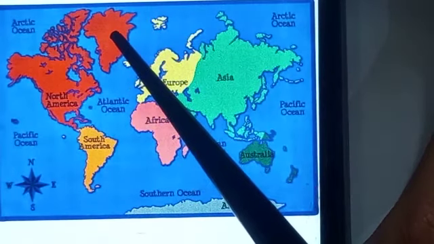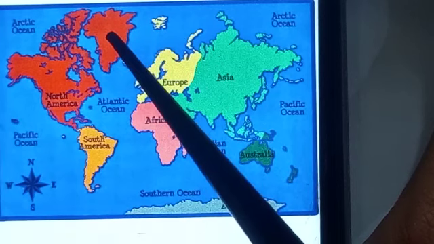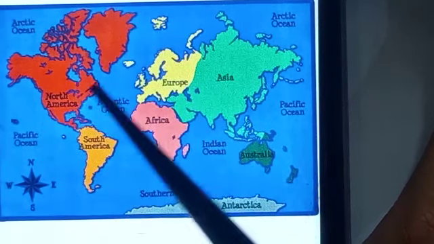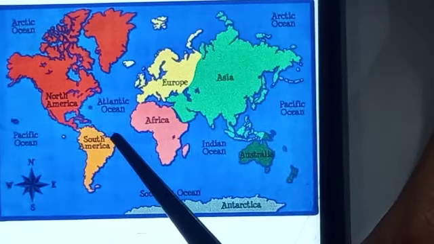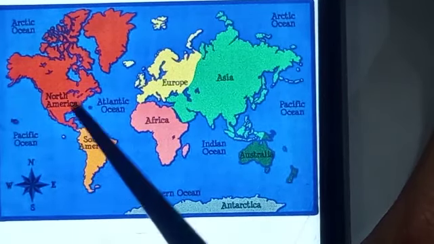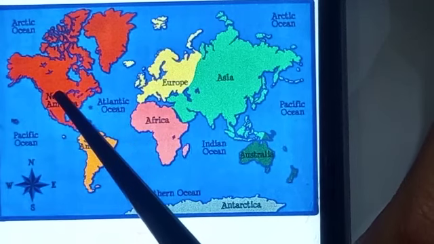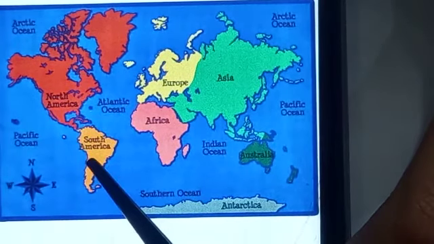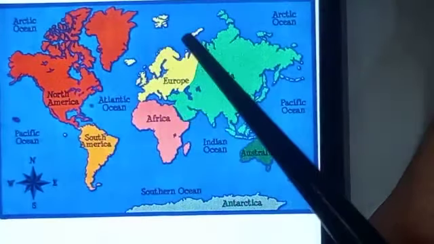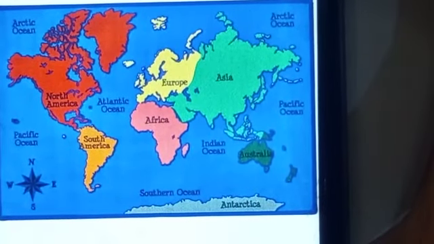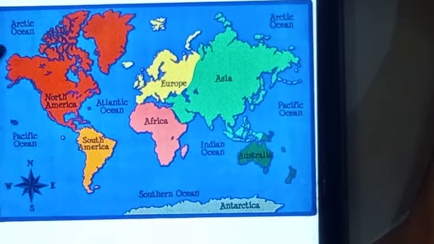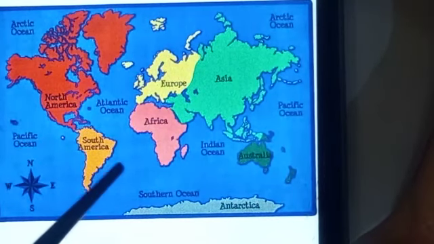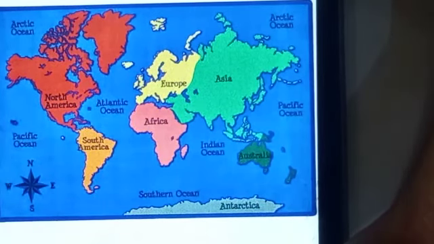This is Greenland. It is also included in North America. Here this yellow part is South America. One more thing about North and South America is that both continents are non-Muslim continents.